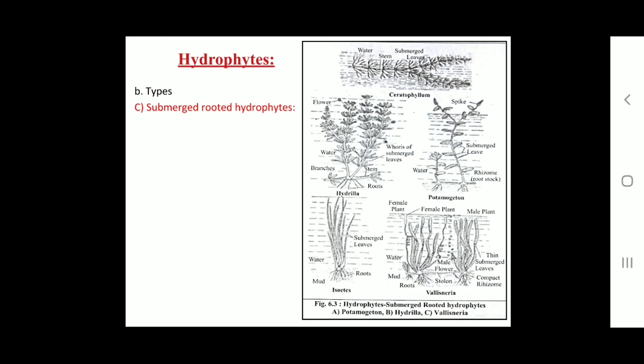Number three, stomata are completely absent in submerged plants. They are present in floating and emergent forms. In floating plants, stomata are confined only to the upper surface, whereas in emergent forms they are generally found on both surfaces of leaves. Okay.